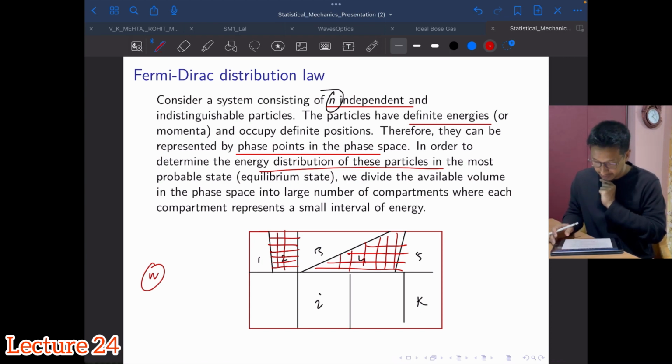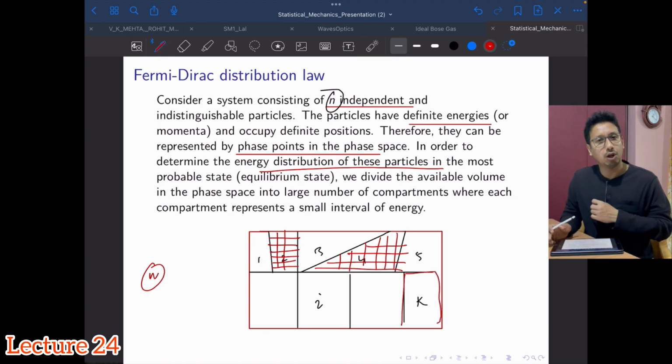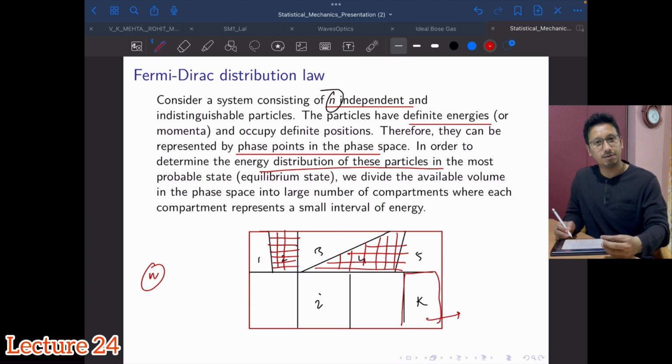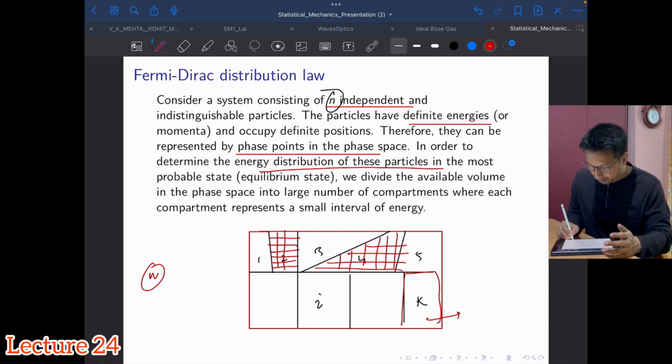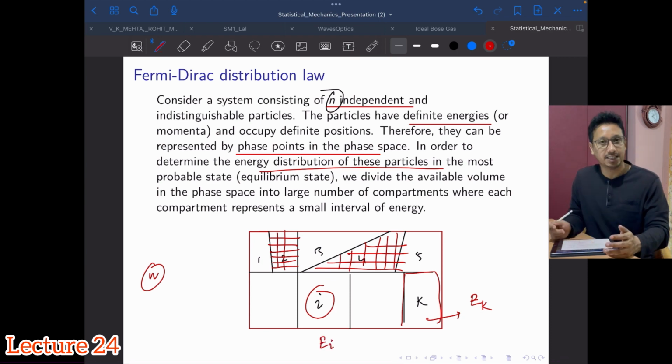As we discussed in the previous distribution laws while deriving them, each of these boxes represents an energy level with a mean energy. Let's say for the kth compartment the mean energy is ek. We will consider the ith compartment to start with, which has mean energy ei, and ni particles are to be distributed in it. So how do I distribute ni fermions in this energy level?